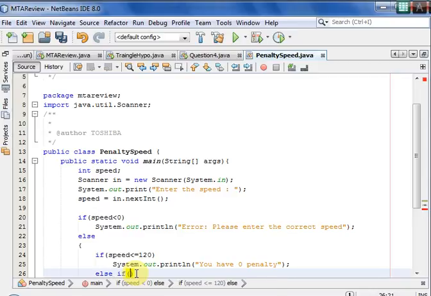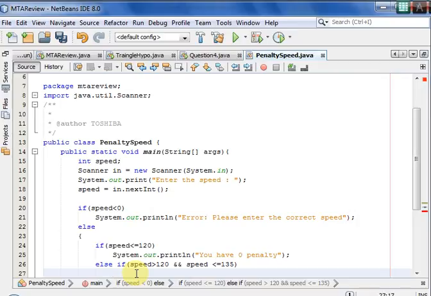Else if the speed is greater than 120 and the speed is less than or equal to 135, then it is 20. System.out.println, you have 20 KD penalty.